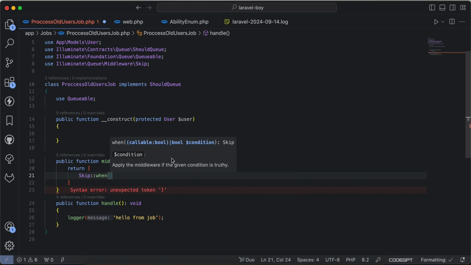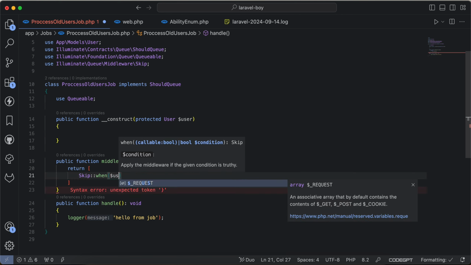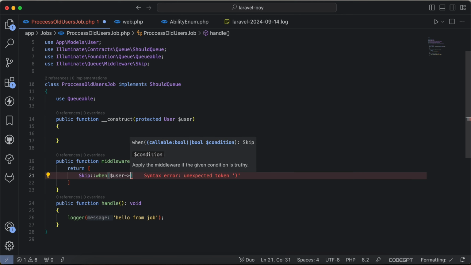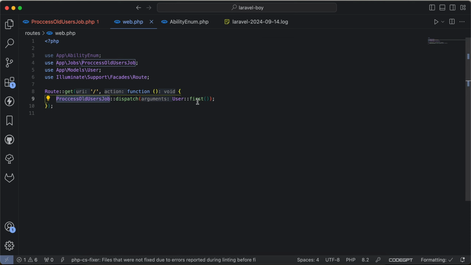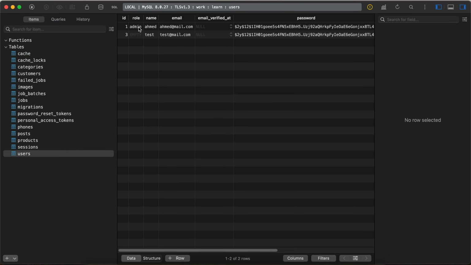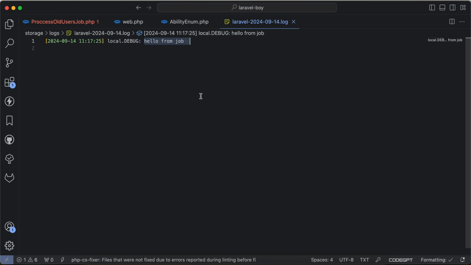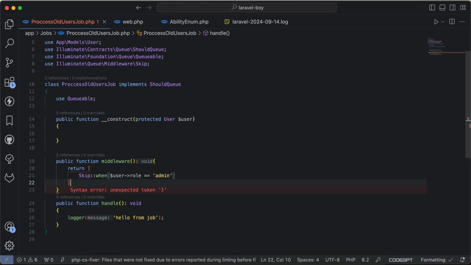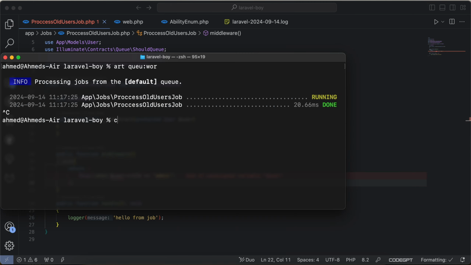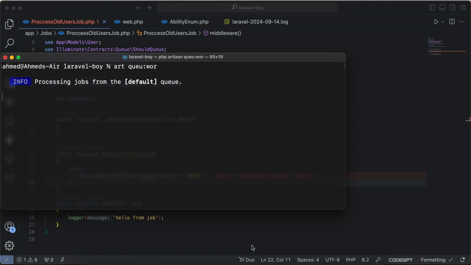For example, I will skip if the user role is equal to admin. I pass the first user here, and in my database the first user is admin, so the logic will not be executed for admin.